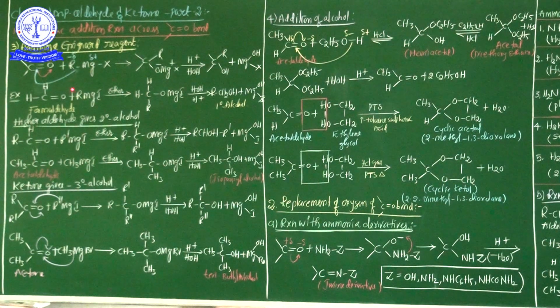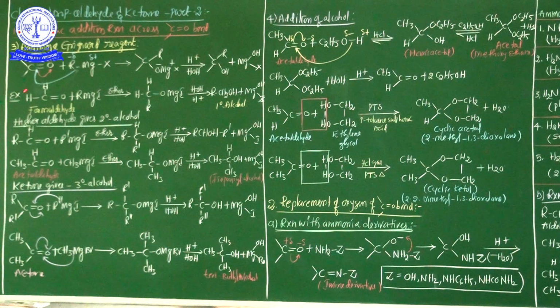Already two examples were completed in my previous session from the same category, nucleophilic addition reactions across the C=O bond. The first one is the addition of hydrogen cyanide, HCN, and the second one is the addition of sodium bisulfite. These two reactions were already completed in my previous class. Now in this class we will start the remaining chemical properties in the category of nucleophilic addition reaction across the C=O bond, the carbonyl compound. Now see here, the third one: addition of Grignard reagent.